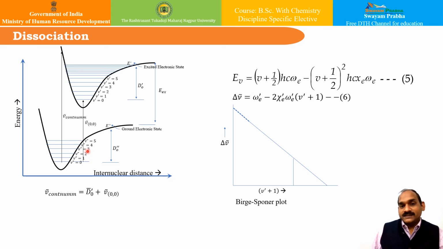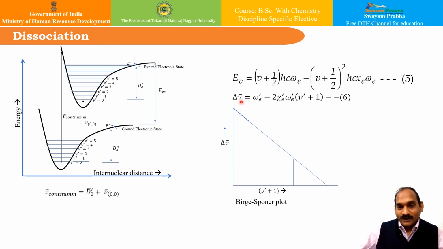What I mean to say is the separation between the adjacent lines of the anharmonic oscillator decreases with the increasing vibrational quantum number until it finally becomes zero when the dissociation sets in at this particular point. So the use of the energy expression of this particular pattern, that is equation number 5 for the anharmonic oscillator, leads to this particular equation number 6. This is the equation of a straight line.